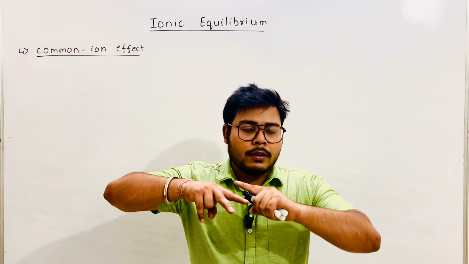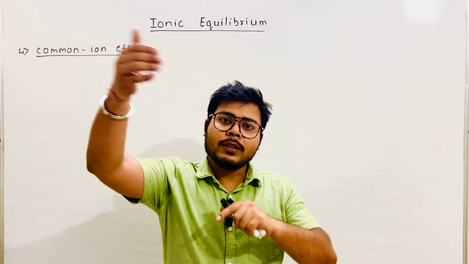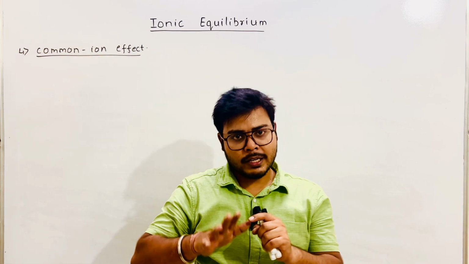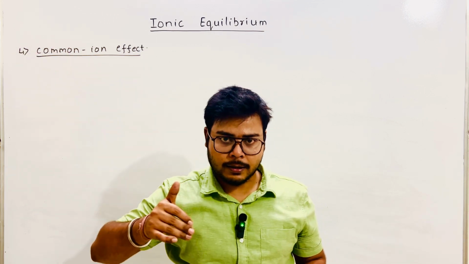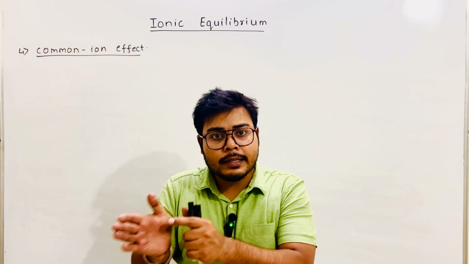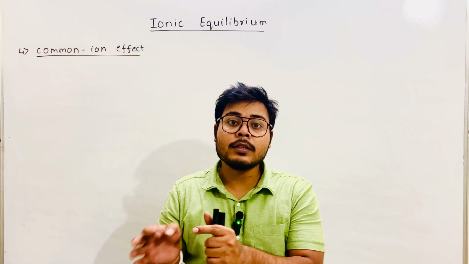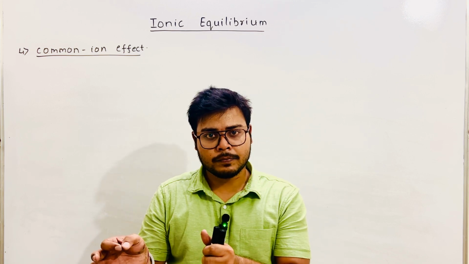If you add those ions from an outside source, then the extent of reaction decreases. This effect is known as the common ion effect.